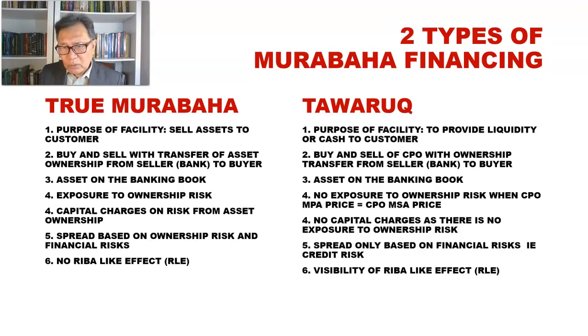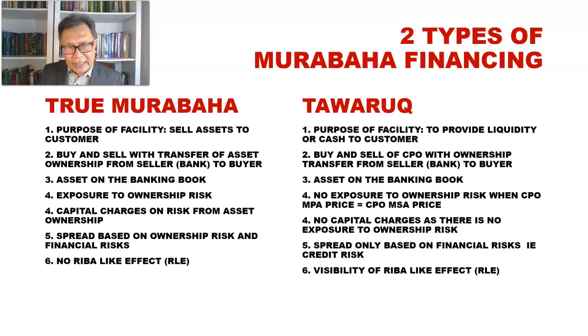When the bank is the legal owner of the CPO, at the same time, the bank is not exposed to ownership risk. This is different from the true Murabaha or from the MPO, where when the bank takes the asset on their balance sheet, then automatically the bank will face ownership risk, right?